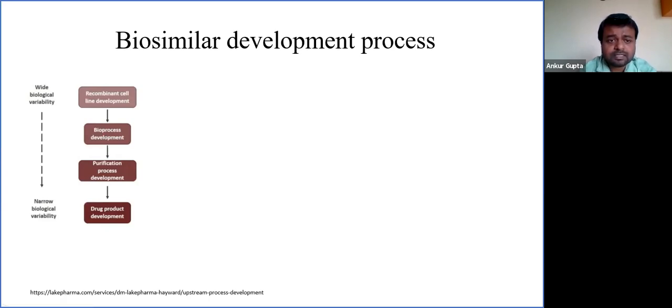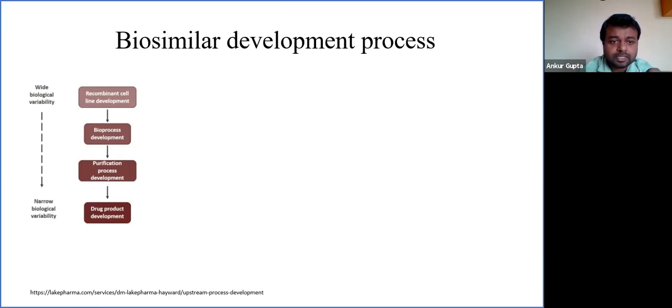Then when a process is stabilized, material goes to purification process development. In this phase, the material generated in the upstream phase is purified. The major objective of this is to have a high recovery, so whatever product has been generated, the objective is to recover as much product as possible.